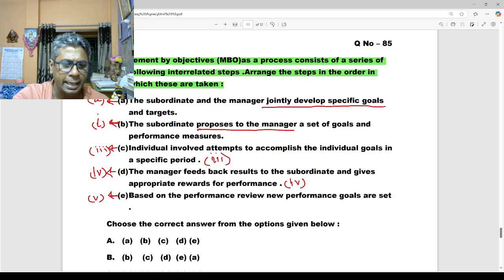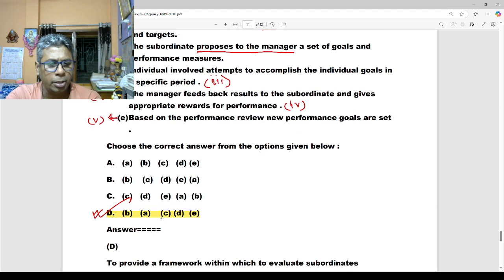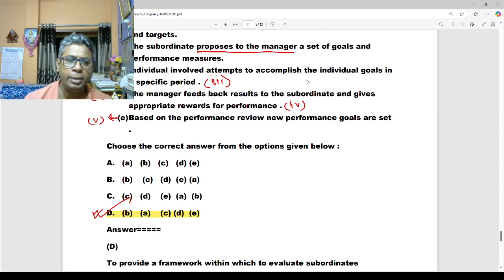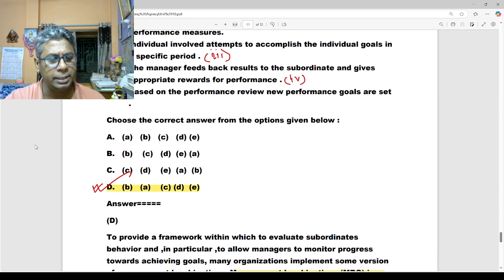So B, A, C, D, E. Option D is correct. D: the manager gives feedback on results to the subordinate and gives appropriate reward for performance. And E: based on the performance review, new performance goals are set. So option D is correct.